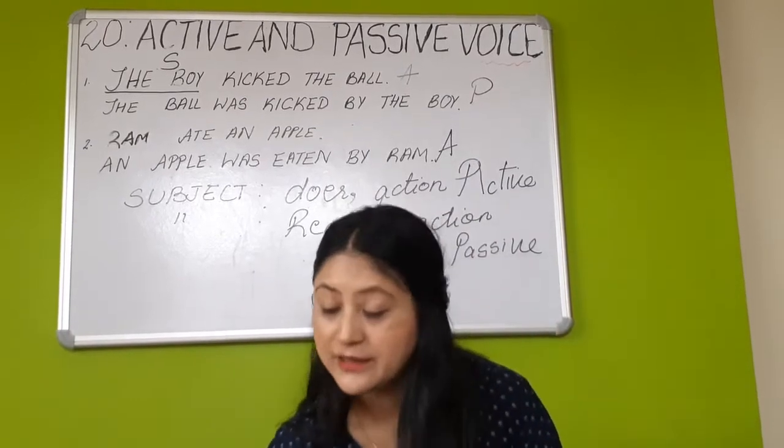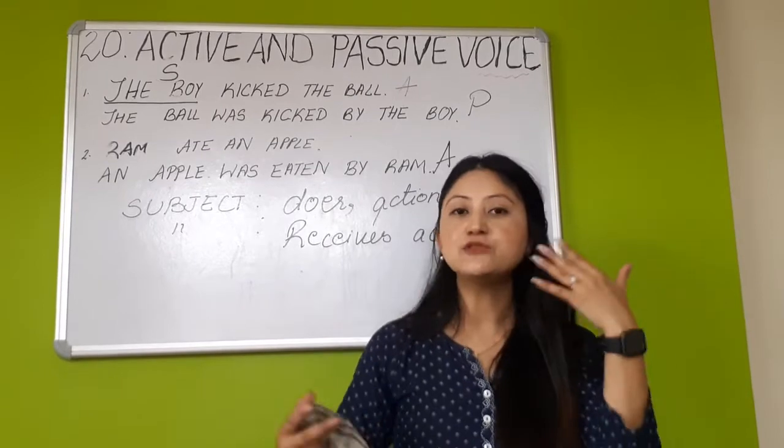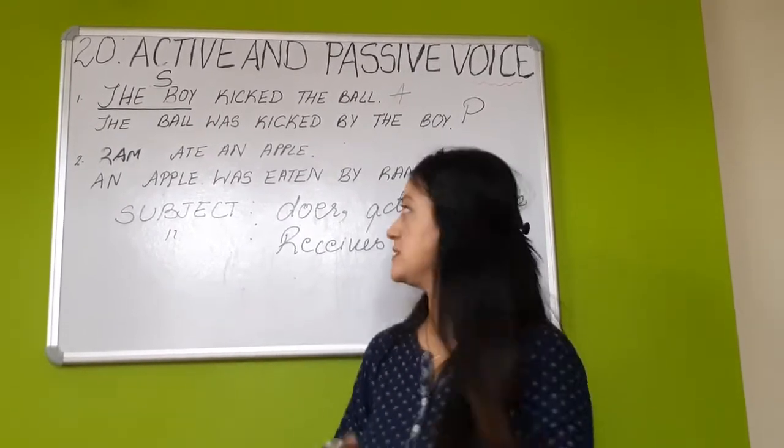And children, there are 3 golden rules to differentiate and find out which one is active and which one is passive voice.